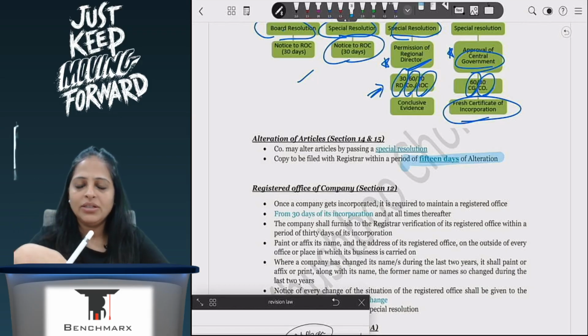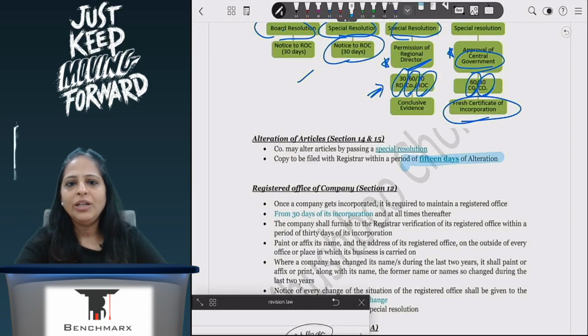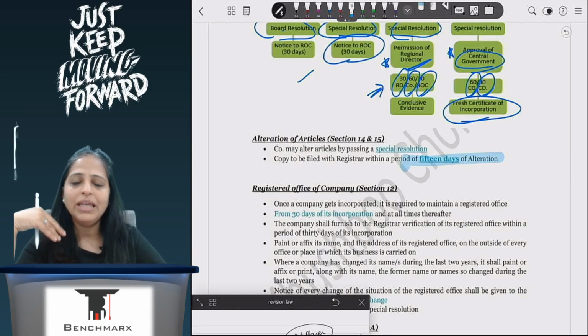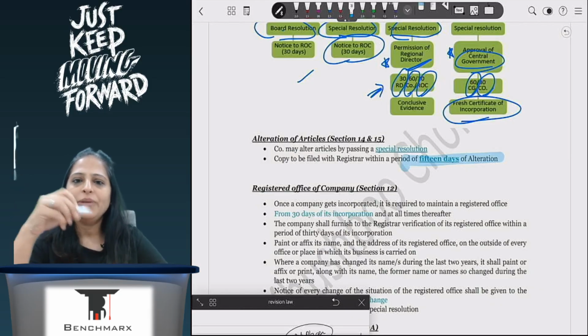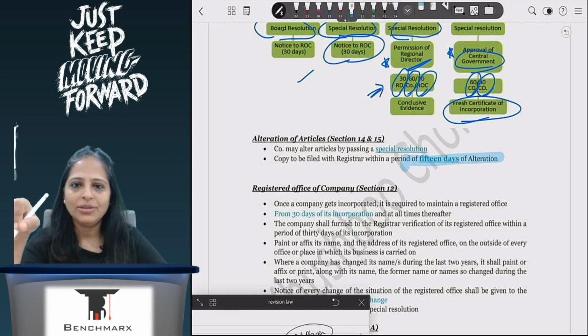This registered office address is very, very important, like we had studied for LLP, because every notice, every communication that the government wants to send, or any of my clients, creditors, debtors, anyone who wants to send a communication to me, can send it to my registered office. Hence it is important to mention it on my letterhead and outside my office.